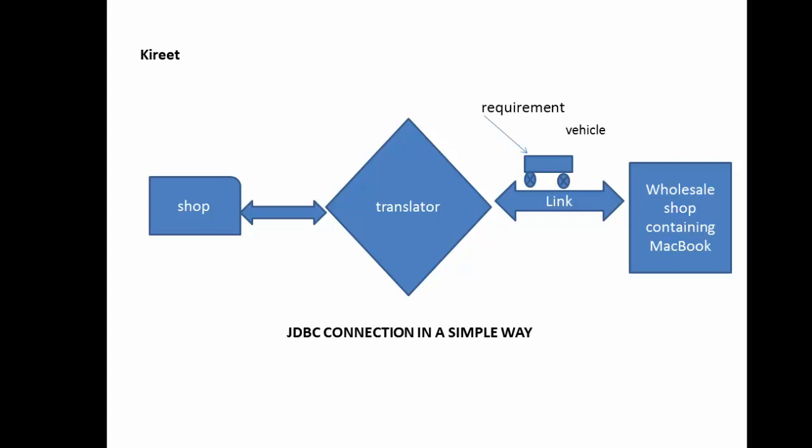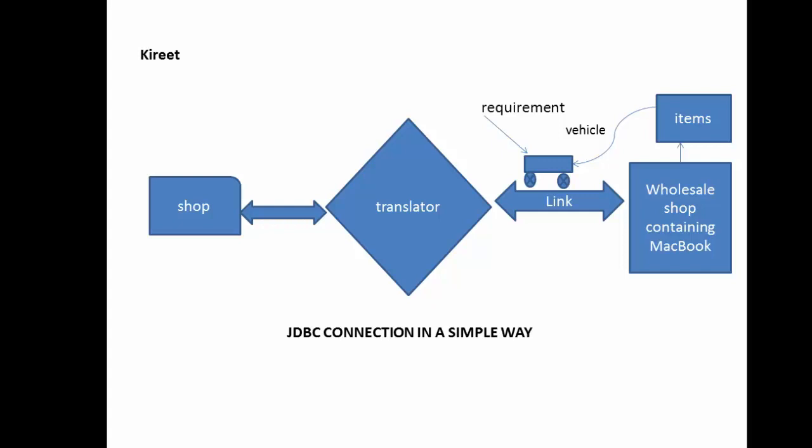Now what this wholesale shop owner will do is prepare a box containing those 1,000 items. These 1,000 items, that is the 1,000 MacBooks, will be put inside a box. This box now contains these 1,000 MacBooks, and it will be provided to this vehicle, because your requirements are fulfilled and are now being loaded onto this vehicle.